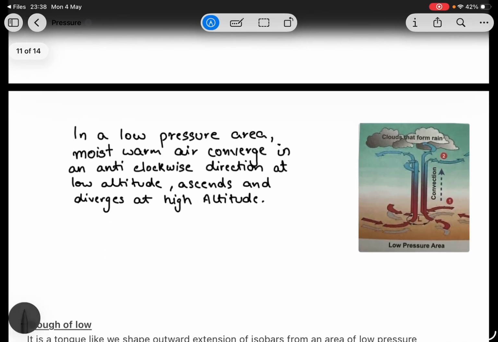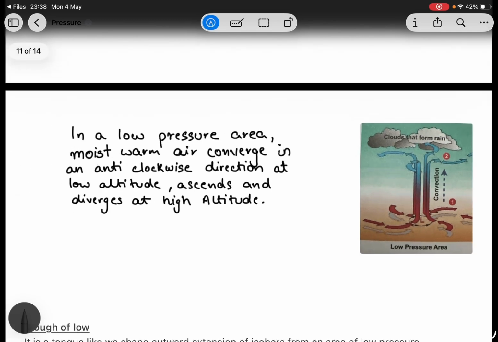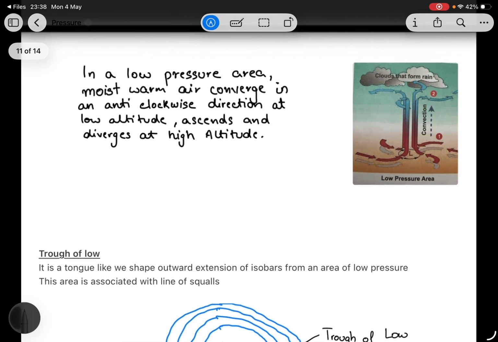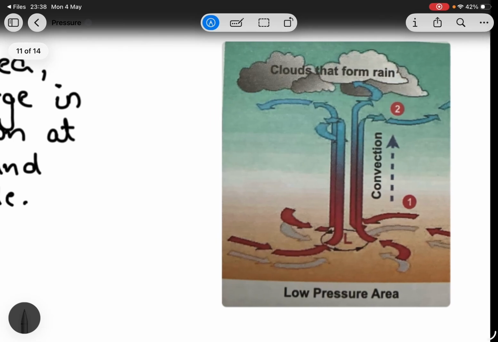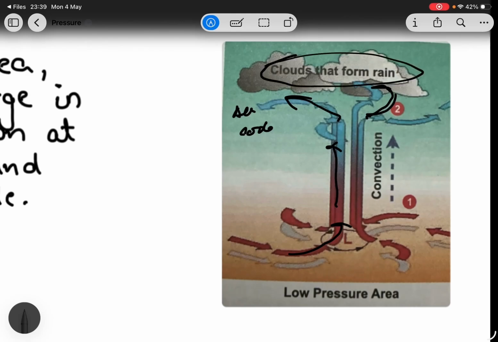The low pressure area: warm moisture converges. Remember this. It's the third time this picture is explaining the same thing. This is a low pressure. Air converges and rises. At any altitude, it cools down, diverges and forms clouds. It's 8 by 8 oktas.